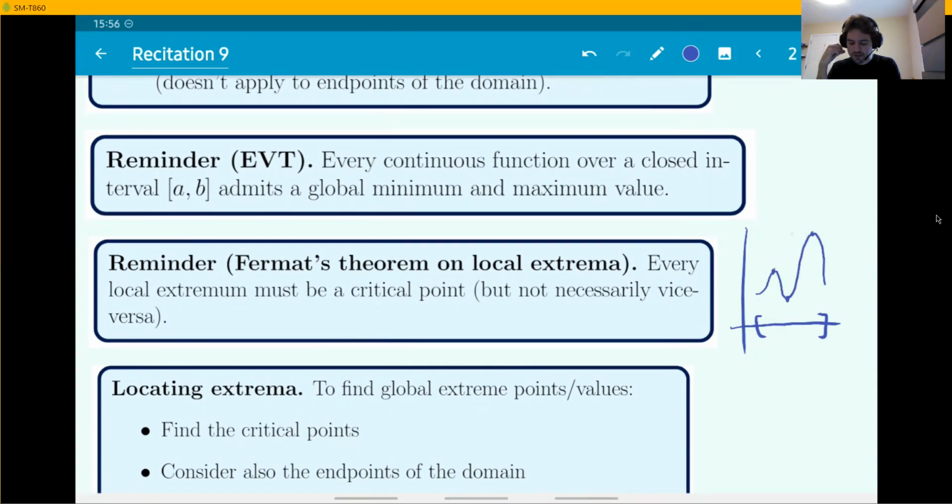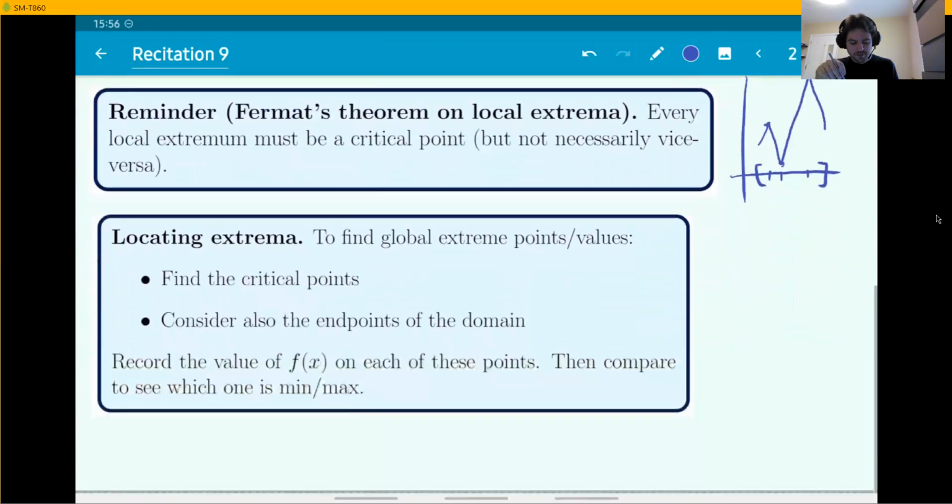So they must be locations where the derivative is 0, as you can see here, horizontal tangent lines, or might also be places where the derivative does not exist, like a cusp, so a function more like this. These points are local extreme points. I guess if you say points, it is the x coordinates, but they are local extreme points. And because in this case the derivative does not exist, that's how the function managed to have peaks and valleys at those locations.